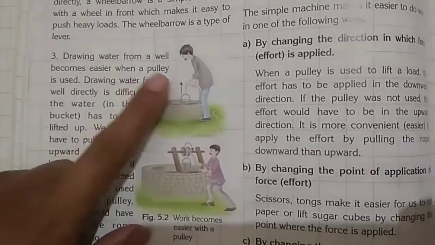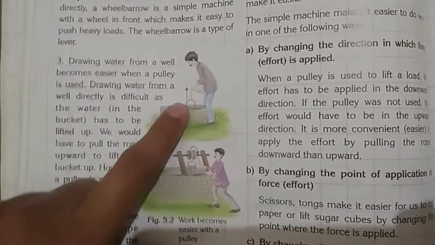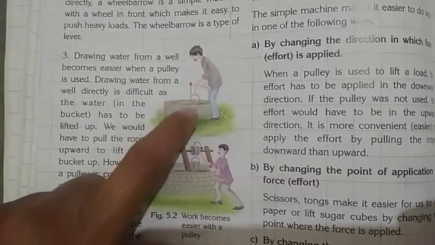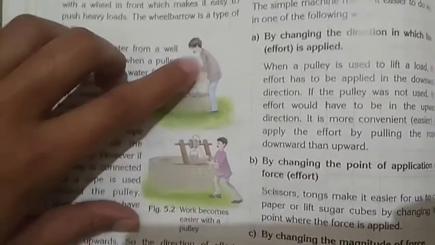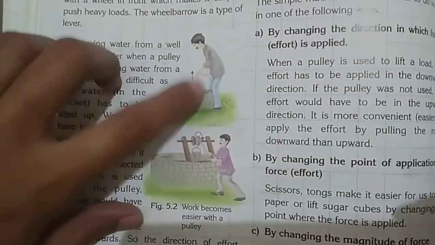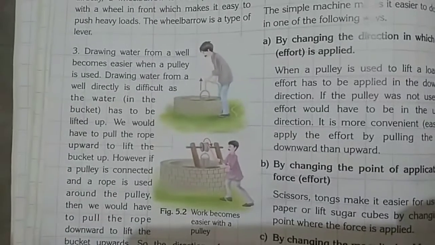Here you can see the direction is changing. In the first case, you can see a man drawing a bucket from the well, and the direction is upward, and the man is applying much effort so that the bucket will be pulled out from the well.